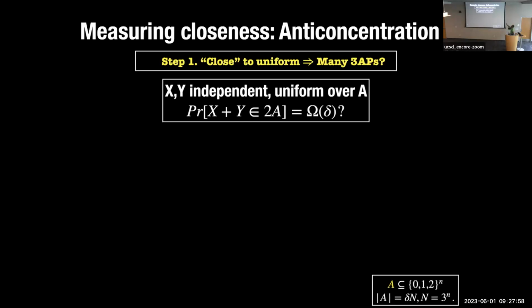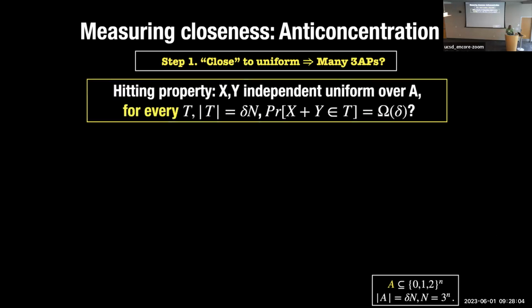And so what we are looking for is this equation. And the first step that we do is take a leap and not just ask this property for a single set 2A, but ask it for all big sets. Right? So find all sets, I want my distribution to be such that if I take X, take Y, add them up, the chance that they hit every large set is reasonable.